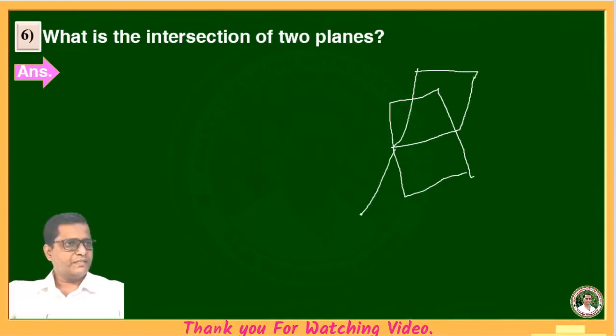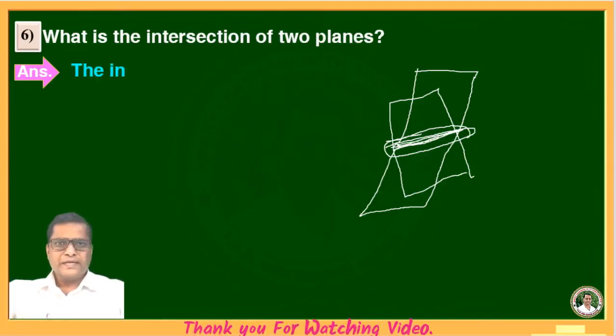And if these planes are intersecting here, the intersection of these 2 planes is a line because they intersect in a line. So the intersection of two planes is a line.